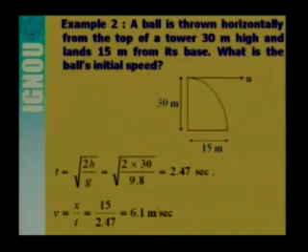Now we have to find out the velocity with which it has been shown. So the initial velocity is u, and in the horizontal direction, as I have already explained, the velocity will not be affected by the acceleration of gravity. So v is equal to x by t. X is given 15 meter. T we have already calculated, 2.47 second. So we can easily find out the velocity v, that is x by t, that is 6.1 meter per second.